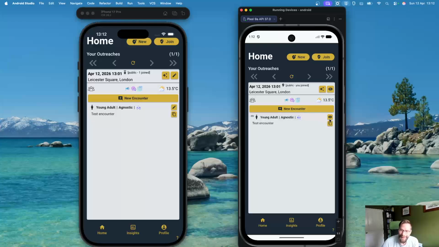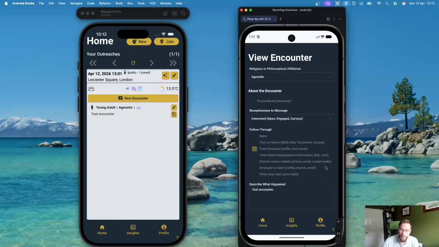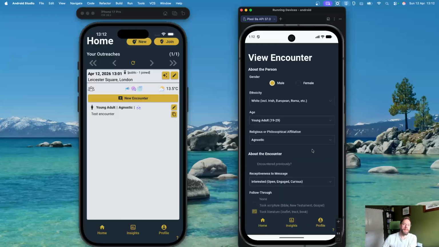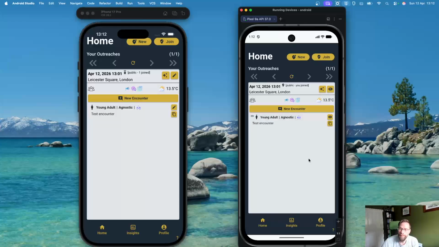And instead of an edit icon, again, there's an eye icon here, so they can view information about that encounter pretty much in full detail, but they cannot edit that. Again, this is not their encounter, this is someone else's encounter, but they can see exactly what has happened about that encounter. So that's the information that's being shared.